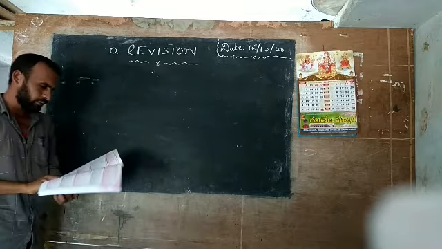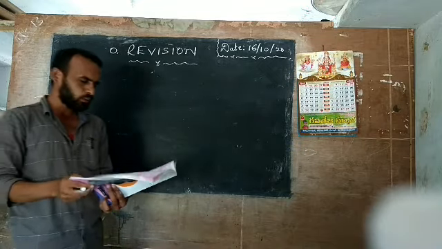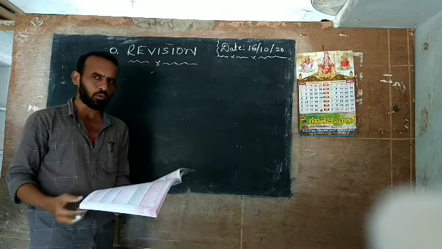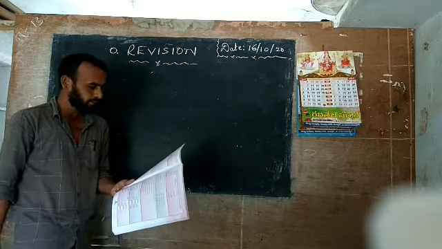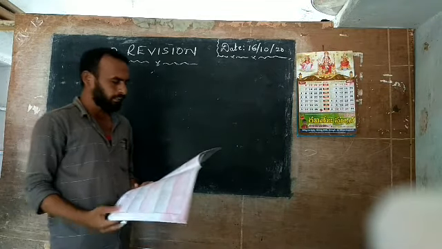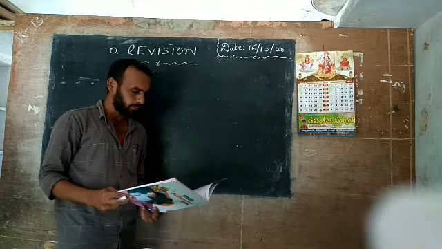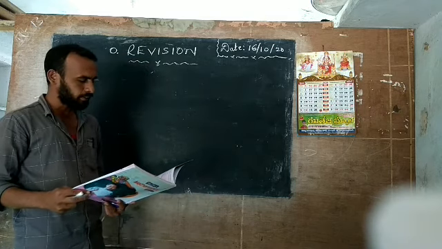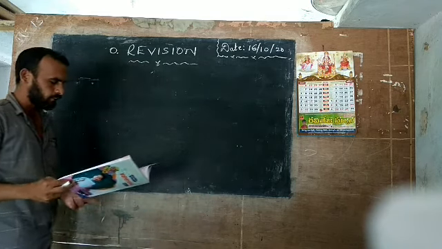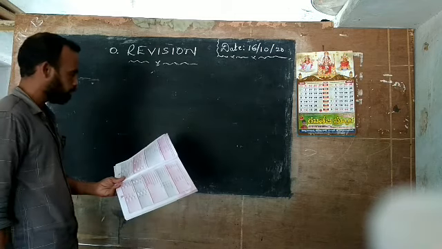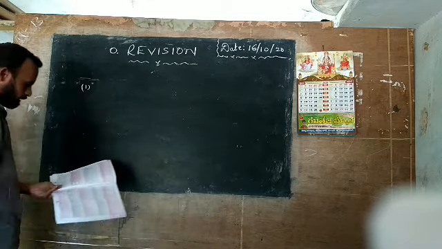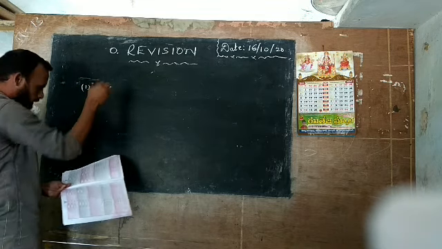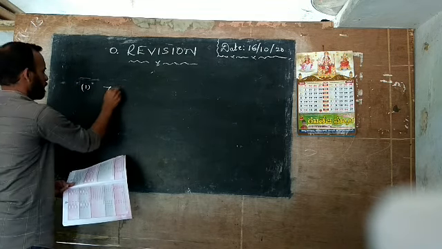In this fourth bit, write the smallest numeral in each of the following groups in the boxes given at the end. What is it asking? Write the smallest numeral in each of the following groups in the boxes given at the end. Here one group of numbers is given. In this group of numbers, you find the smallest number. I will explain only three problems here, and then you find out which one is smallest.